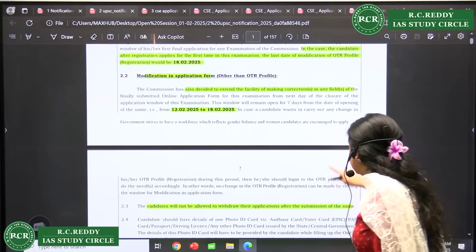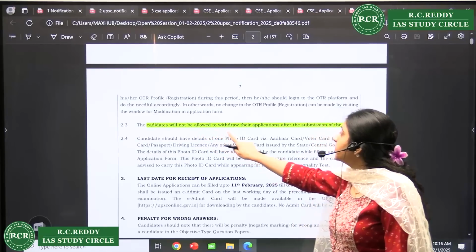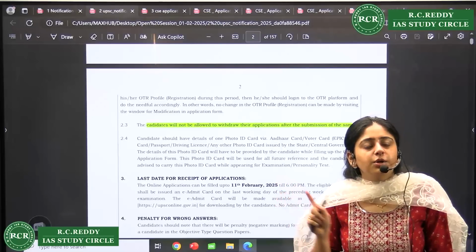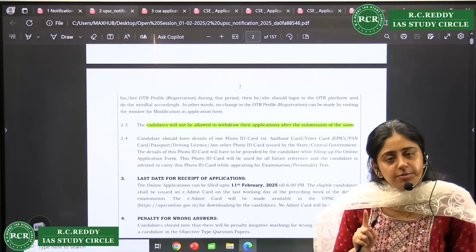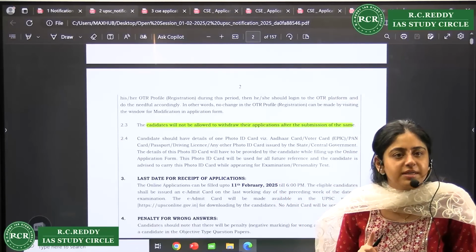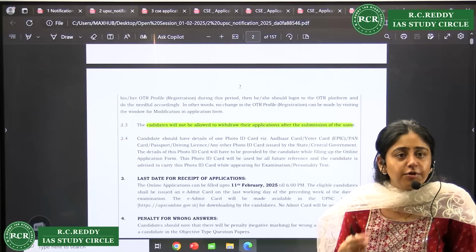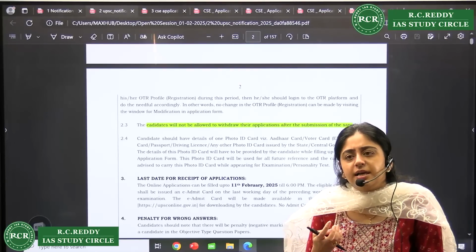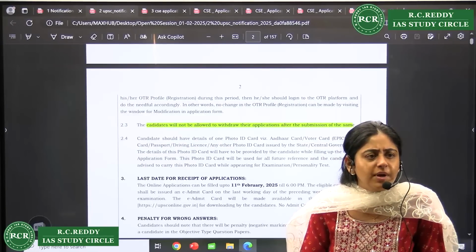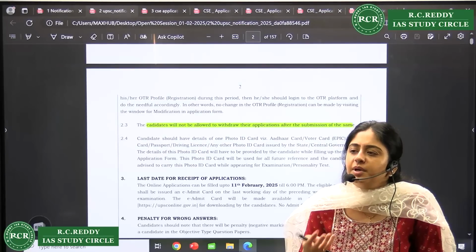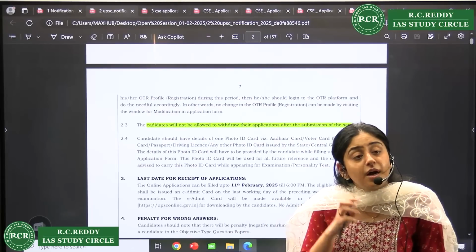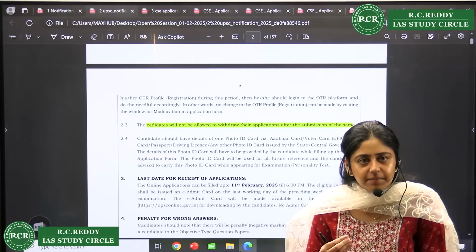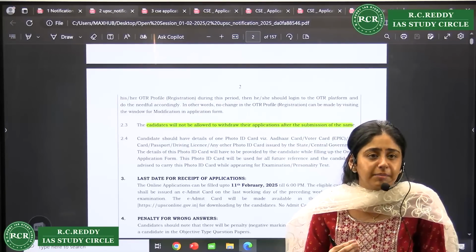Anyhow, candidates will not be allowed to withdraw their application after the submission of the same. You cannot send emails to UPSC. This provision was there before, that I want to withdraw my submission and file a new form. In fact, previously the systems were so lax that people who made some mistake used to fill a new form, and whatever roll number came with the new form, they used to go and give the exam for that. But now that is not possible at all. You have to be very extra cautious while filling these things. Once you submit it, there is no going back.